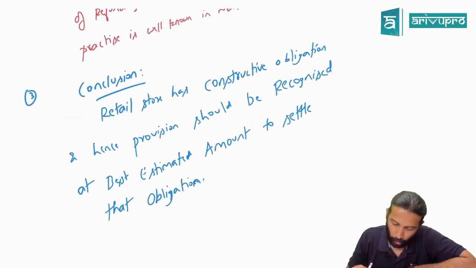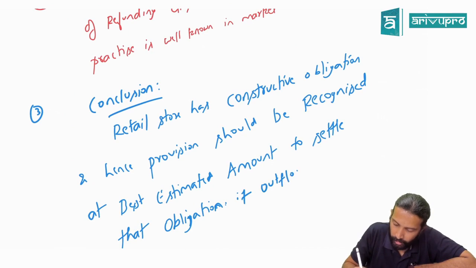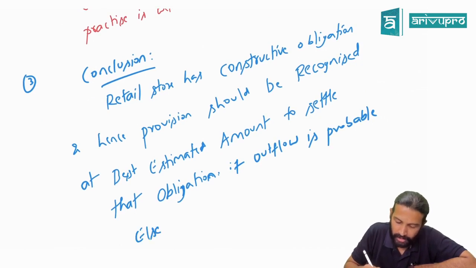Okay, somebody is saying give that opinion also. Or maybe here only you can add: at best estimated amount to settle that obligation, if outflow is probable. Else disclose. What will you write? Else disclose